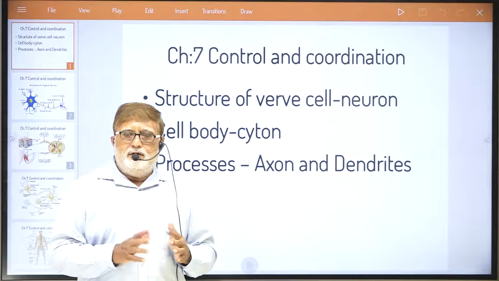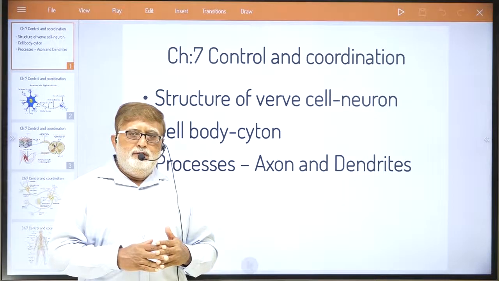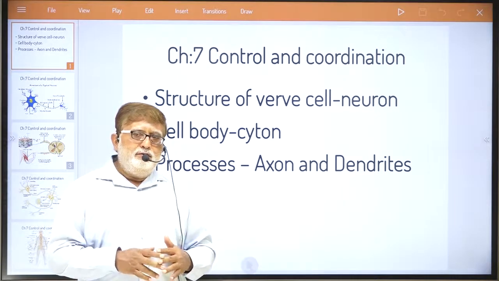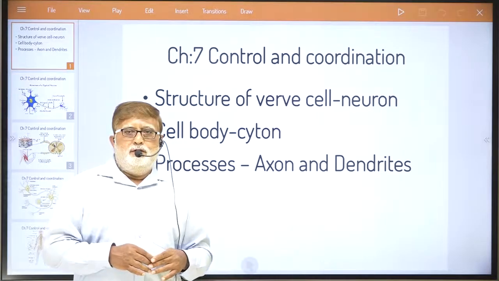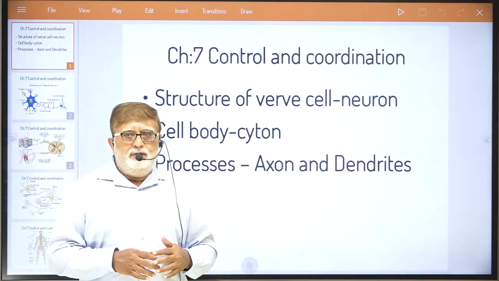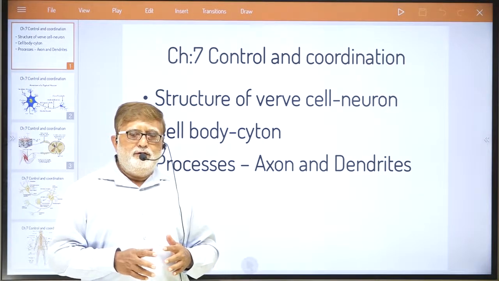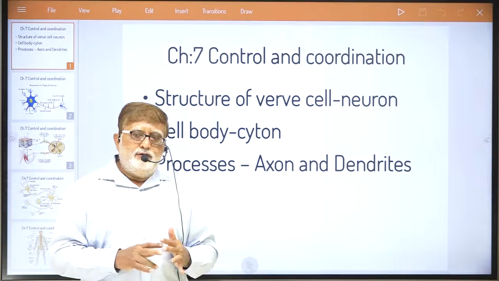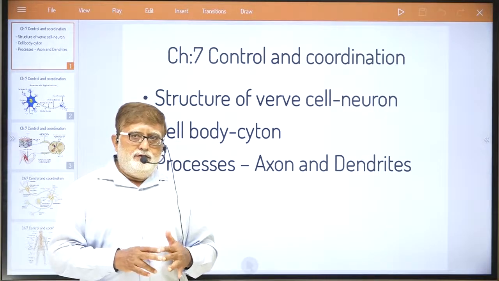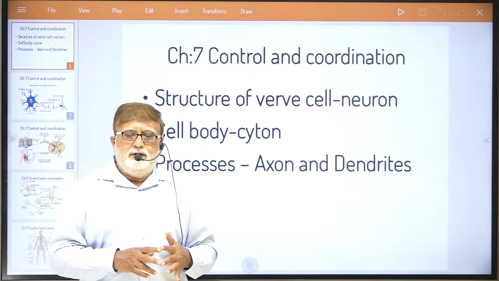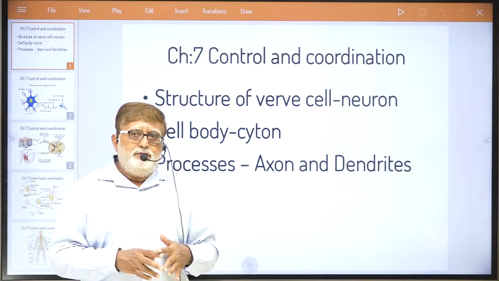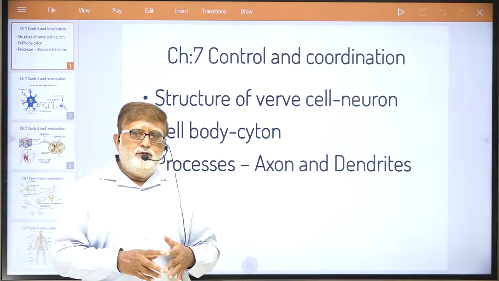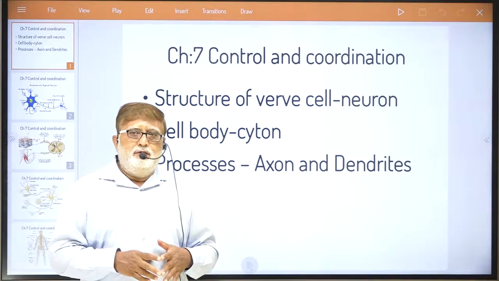So when we talk of animals, we assume that the total process of control and coordination takes place via two factors. First, the nervous system. Second, hormones, which we call chemical messengers, also responsible for so many processes in animals.